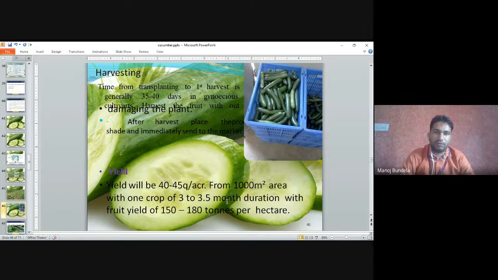The yield will be 40 to 45 quintal from a 1000 square meter area with one crop of 3 to 3.5 months duration. The fruit yield is 150 to 180 tons per hectare.